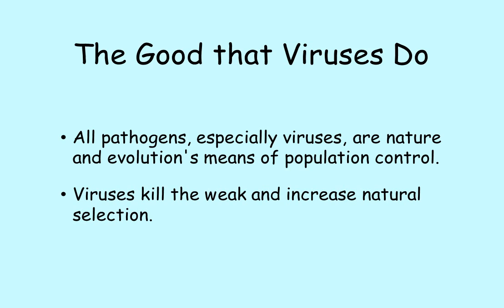All pathogens, especially viruses, control population growth. If you have food to eat, water to drink, a job, and a place to live, then you can thank viruses and bacteria for killing off your competition. Viruses kill the weakest creatures, thus encouraging adaptations that will survive viral infection and increase natural selection.